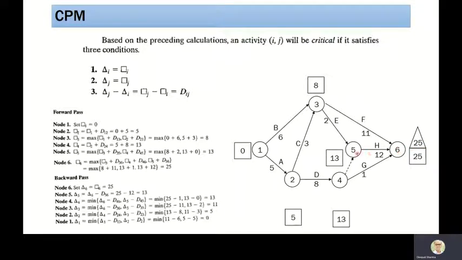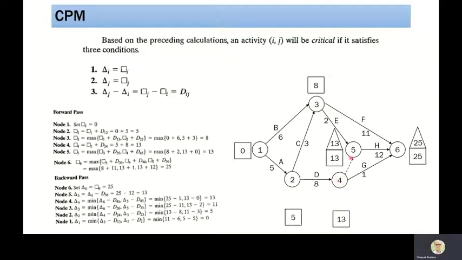Now from 6 to 5, how can we reach? So we have to see node number 5. How many activities are emerging? Only one. If I have to find the latest occurrence time of node 5, this will become 25 minus 12, so it becomes 13.